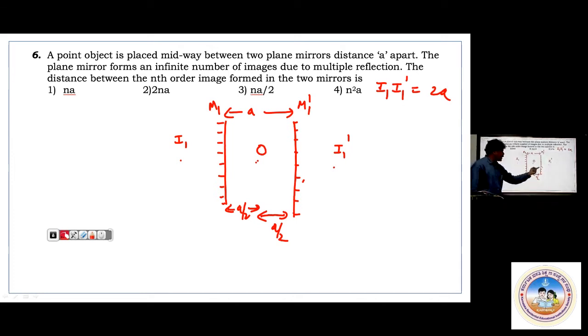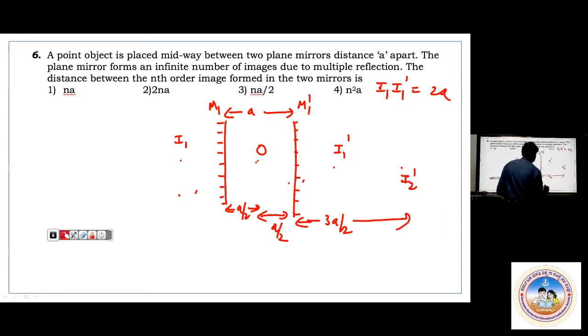Observe that. From here to here it is A by 2. Total distance is how much? 3A by 2. Where do you get one more image? See here, one more image. For the I1 image it will be I2 dash. You are getting I2 dash at a distance of 3A by 2. Observe this. This distance will be 3A by 2.